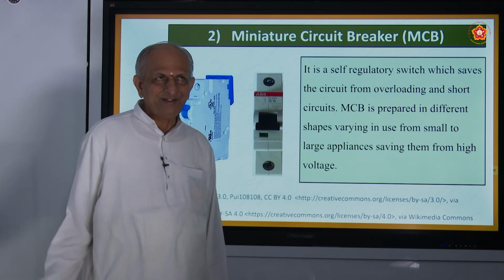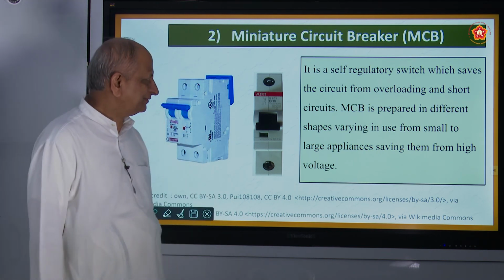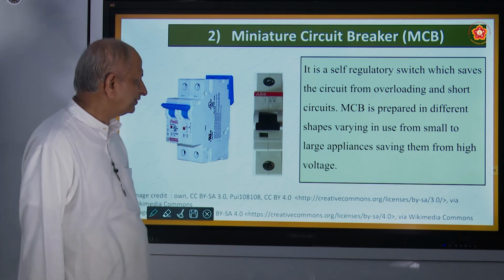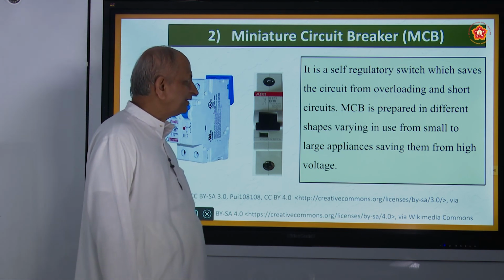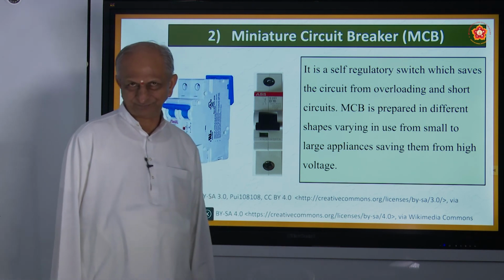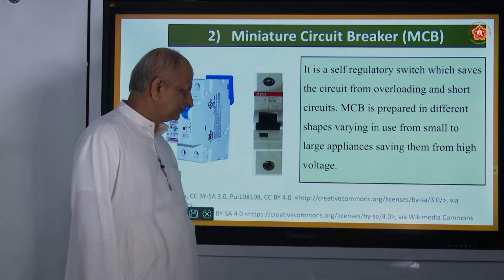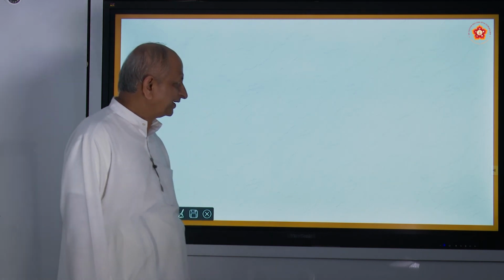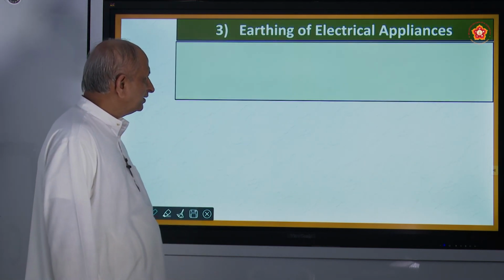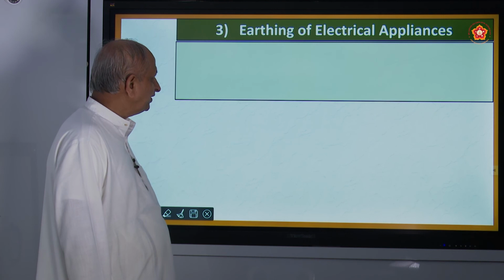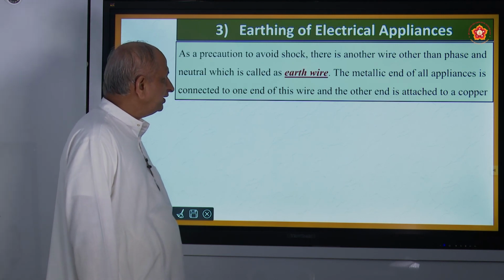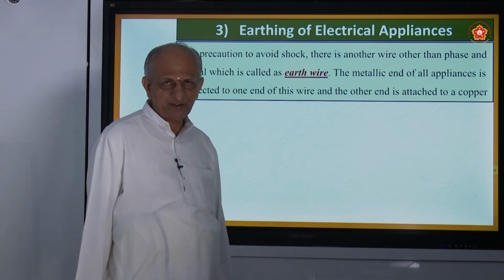So it is an automatic fuse, you can say, that is called a miniature circuit breaker. What is the circuit here? Electric circuit. So when there is excess of current, that will be controlled by the MCB. One more thing, which we are just now discussing, is the earth wire.